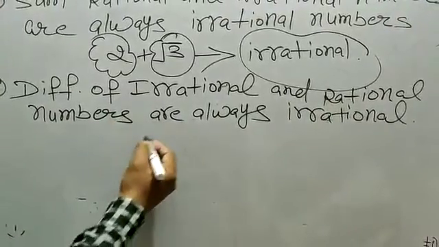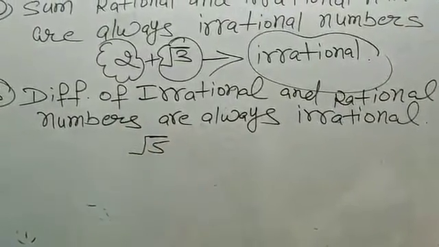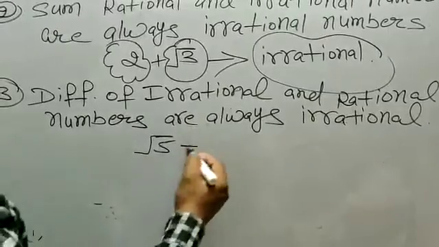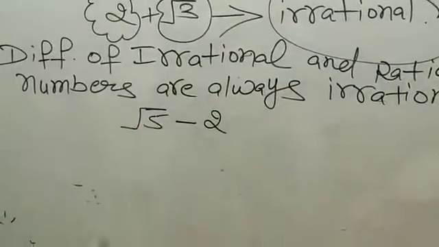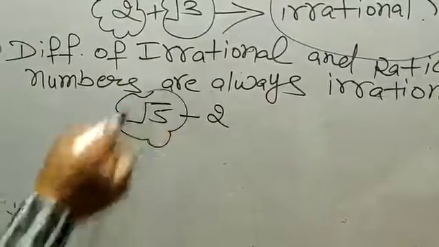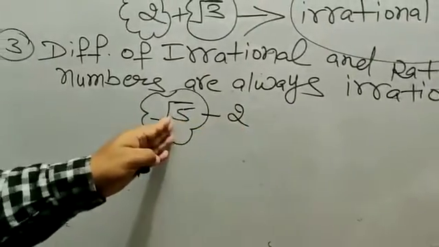Let us take one example. Under root 5 is an irrational number, and this is the sign of subtraction, and 2 is a rational number. So we can't simplify the subtraction of 2 from under root 5.